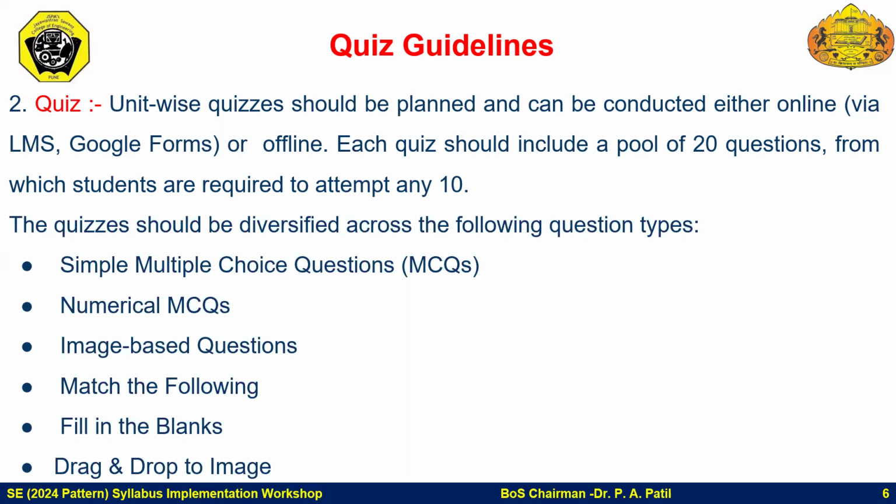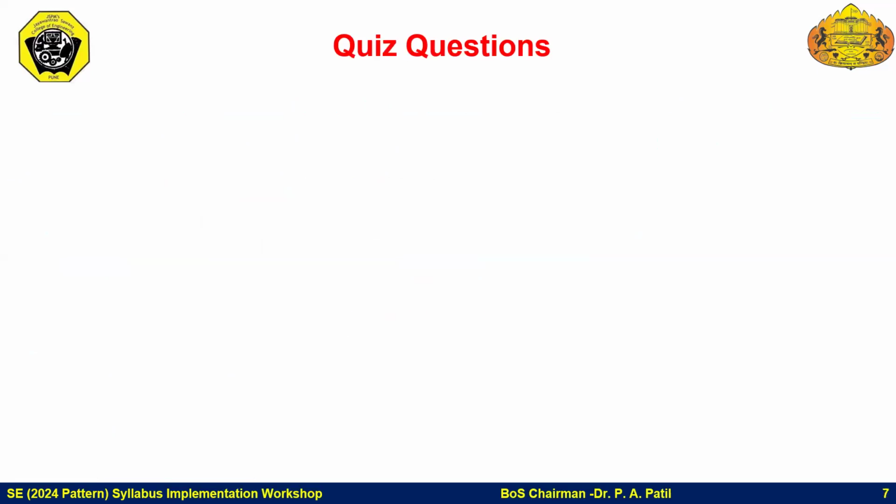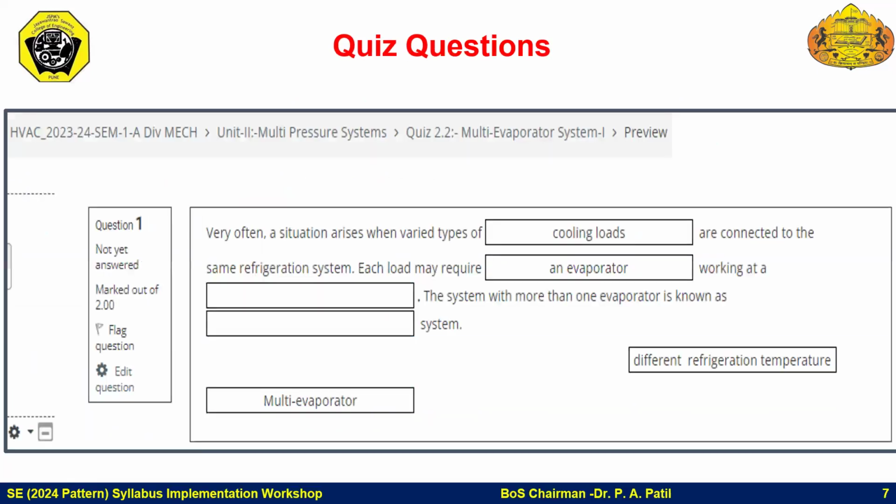Another purpose of framing the quiz is that students should clear a few of the concepts, especially through drag and drop of the image, drag and drop of the text. So a few of the examples we will exhibit here. So this is the examination. This is the type of quiz where a particular sentence is given.